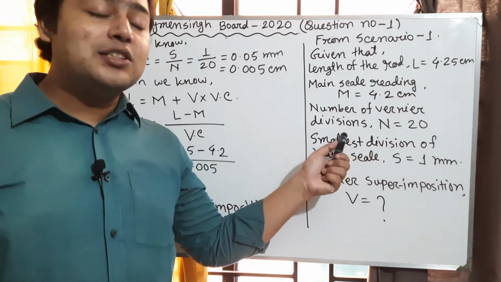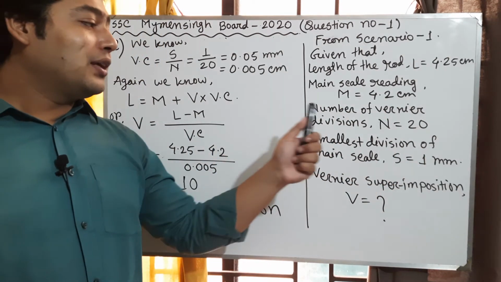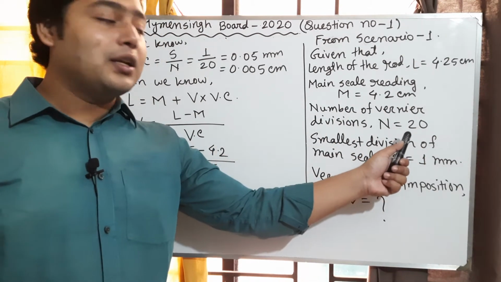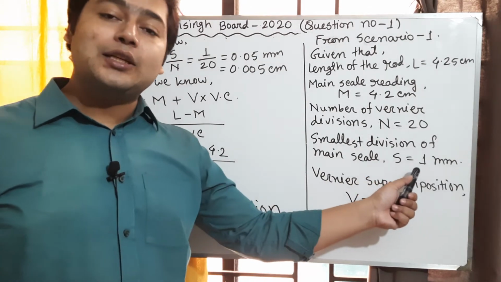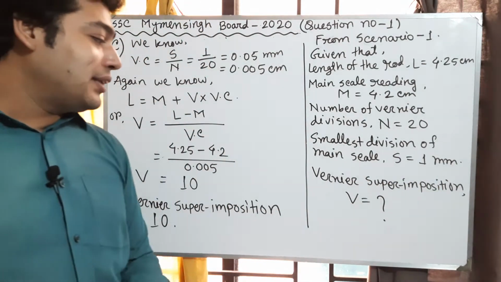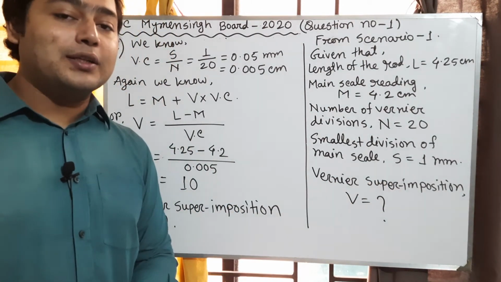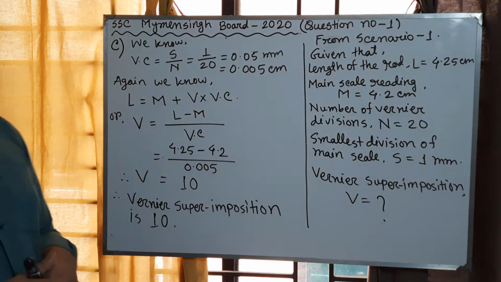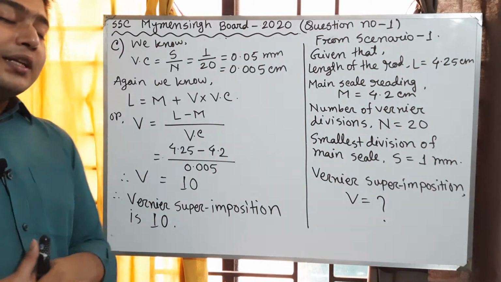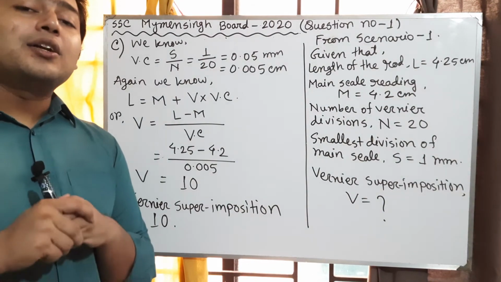Number of vernier divisions N equals 20. Smallest division of main scale is equal to 1 millimeter, and we have to determine vernier superimposition V equals what. So for this type of mathematics, first of all we need to determine vernier constant.